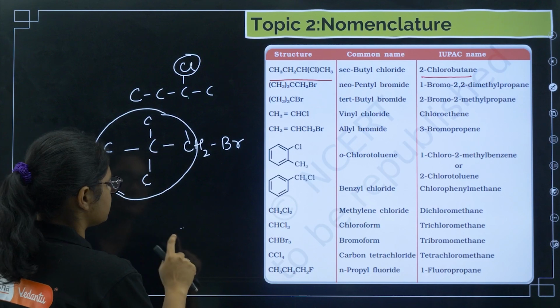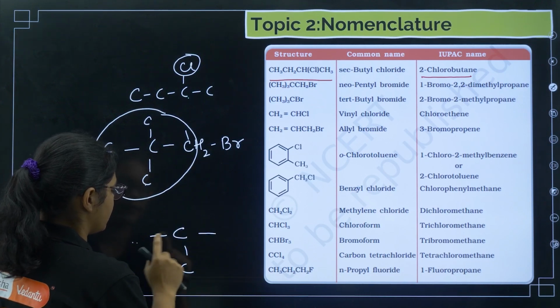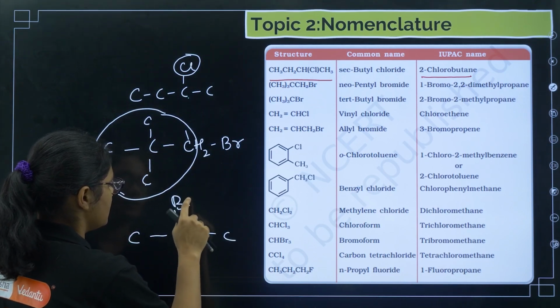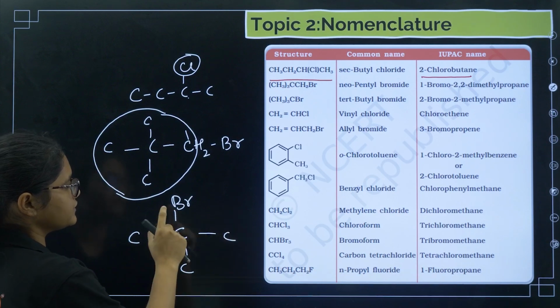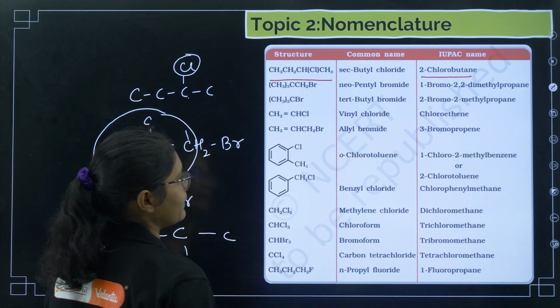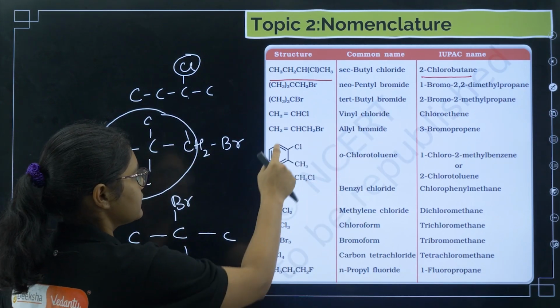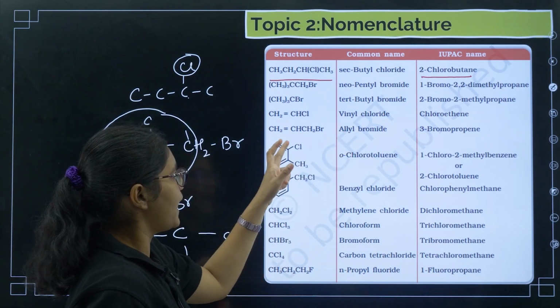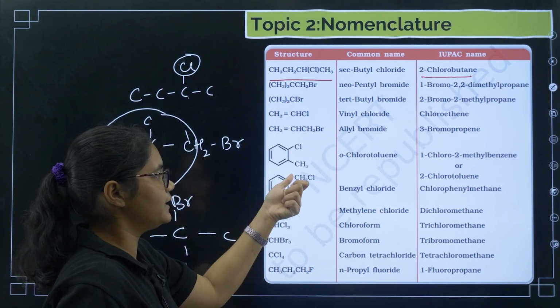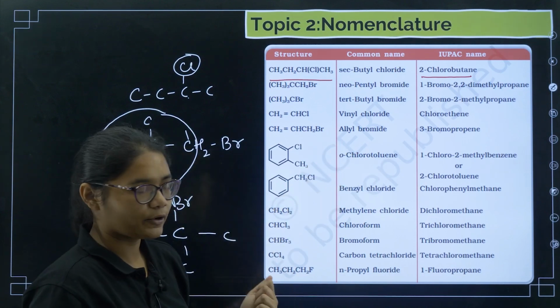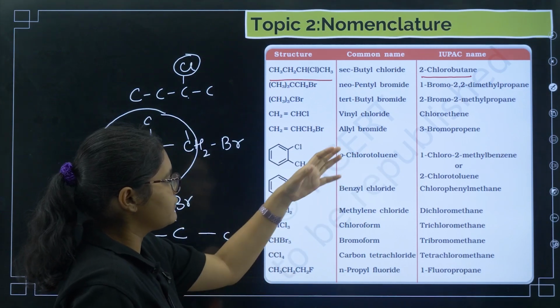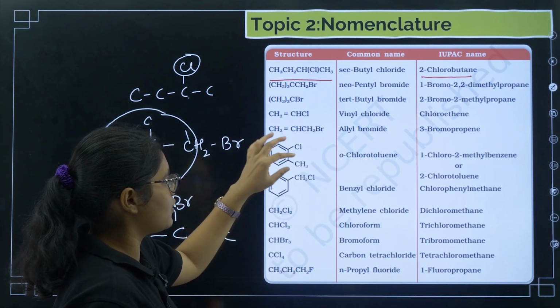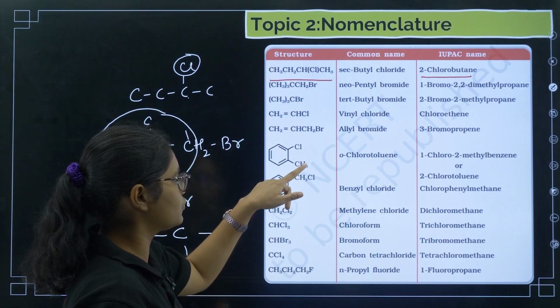Now if you have like this, okay, this one is a tertiary carbon, so this is called tertiary butyl bromide. Next, if you have chlorine attached to a sp2 carbon, then it is called vinyl chloride, and if you have chlorine attached to an allylic carbon, then it is called allyl bromide. Then when we come to haloarenes, like ortho position, it is called orthochlorotoluene.